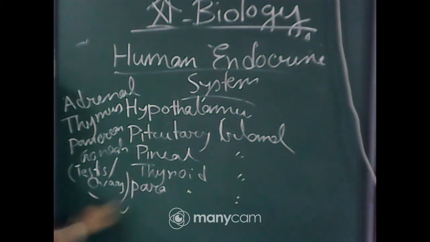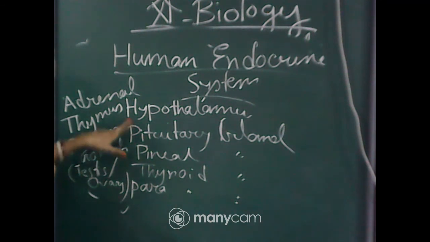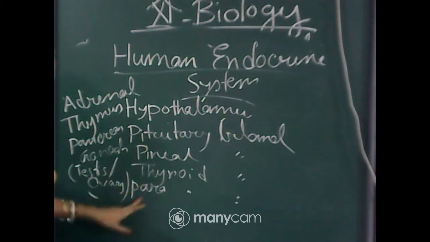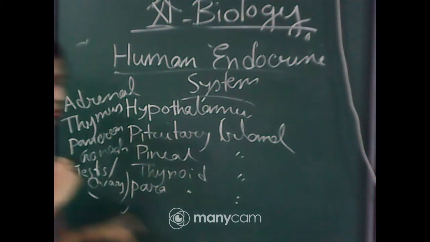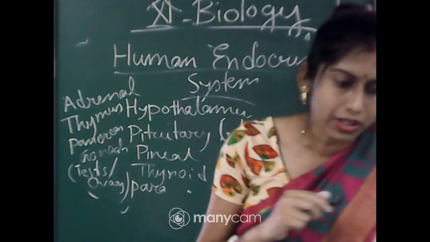So these are the endocrine bodies which constitute the endocrine system in humans. So first hypothalamus, then pituitary gland, pineal gland, thyroid gland, parathyroid gland, adrenal gland, thymus gland, pancreas, and gonads, that means testes and ovary.